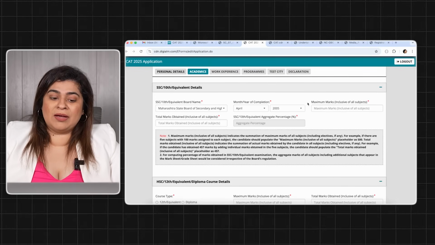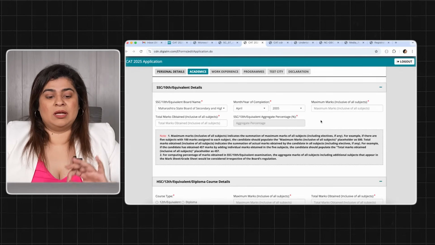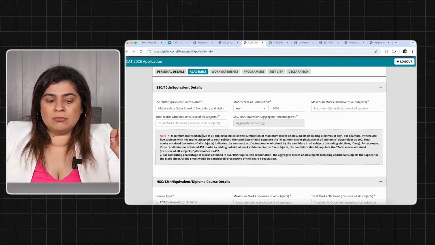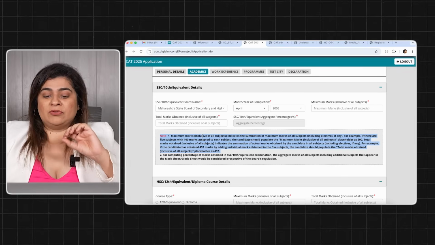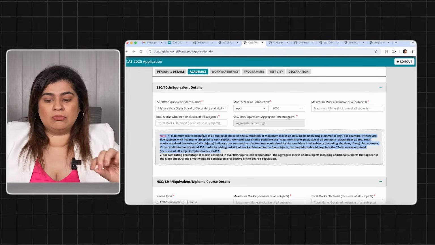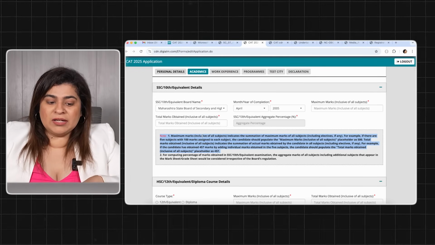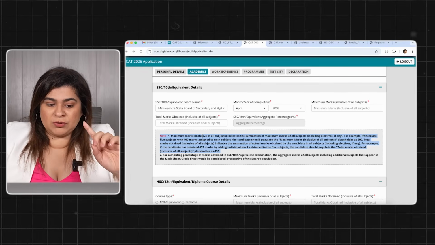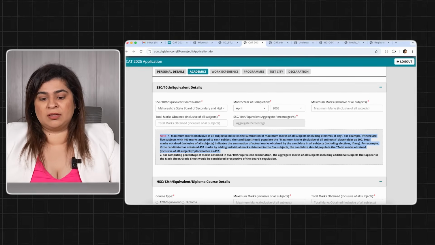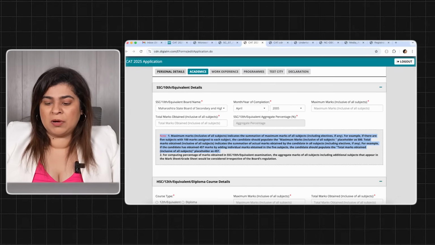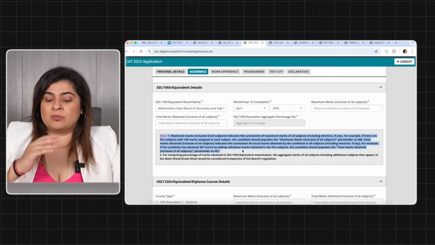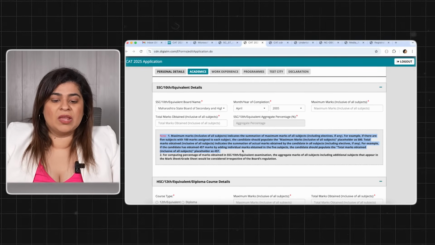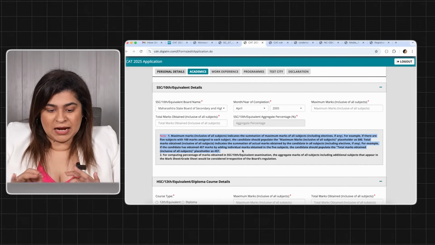Now here you have very clearly it is mentioned, maximum marks inclusive of all subjects, indicate summation of maximum marks of all the subjects which includes electives also. For example, if you had 5 subjects with 100 marks assigned to each subject, the candidate should put maximum marks as 500. Total marks obtained will be how much marks you have got, okay. So you will put as per that itself.